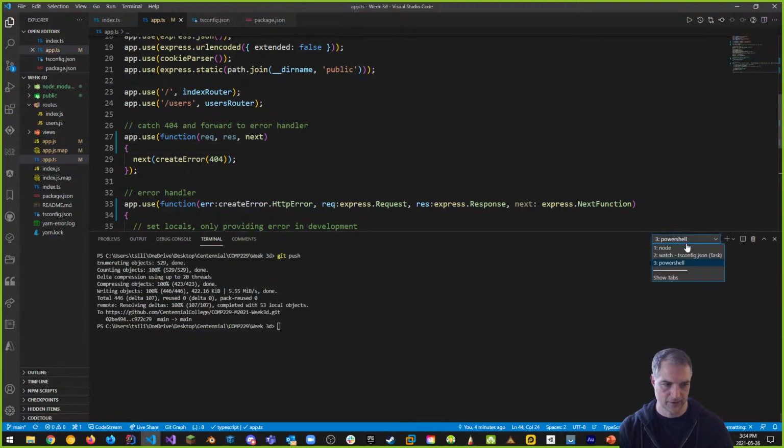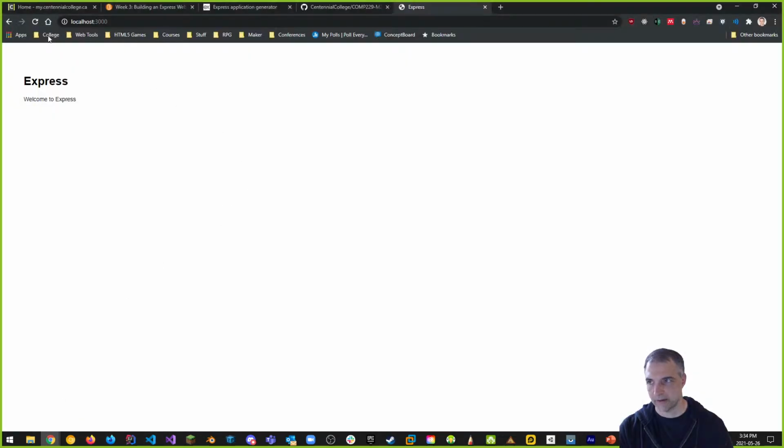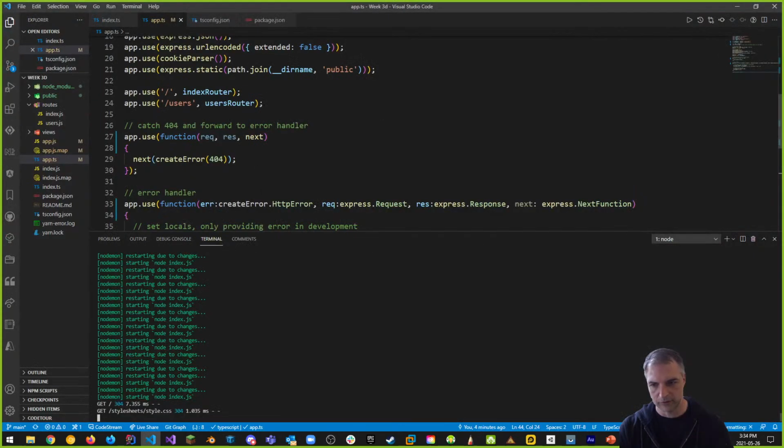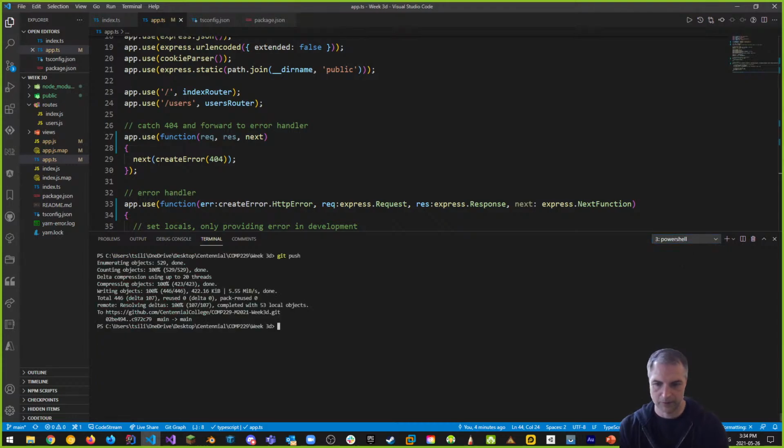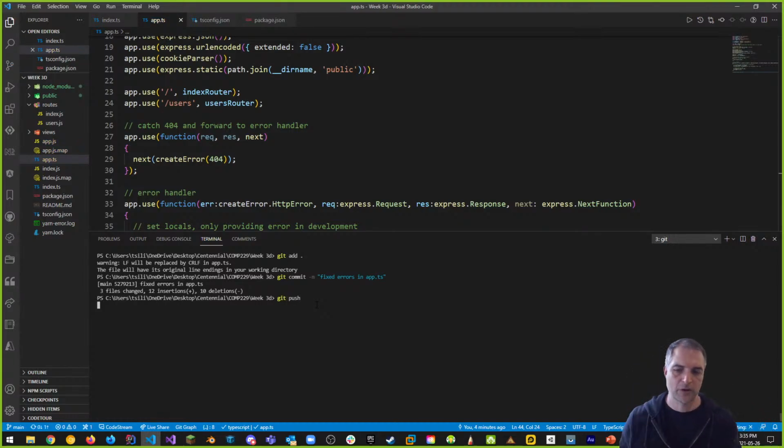So again, going back to Node, we can see that now we've restarted it. And if I go back to here and refresh, it should not give us an error. We know then that everything has been updated to use TypeScript. So far we just updated everything. Let's put this up on GitHub because this is the next piece. So again, I'm going to say git add dot, git commit -m, and we'll say fixed errors in app.ts. Okay, git push. And that pushes all those errors up. So you can compare your app.ts with mine now. Okay?